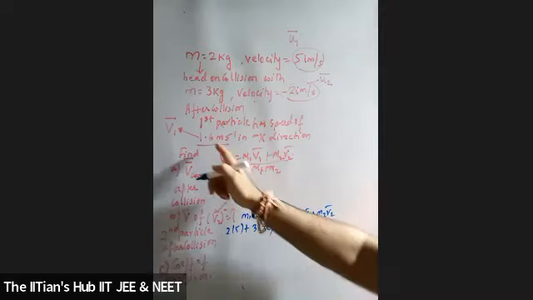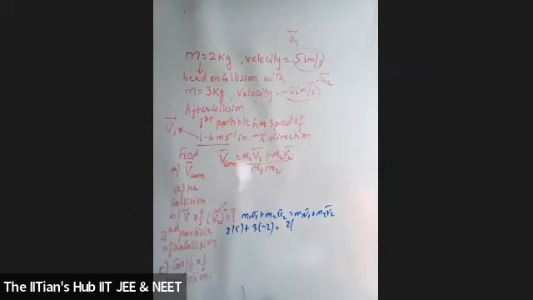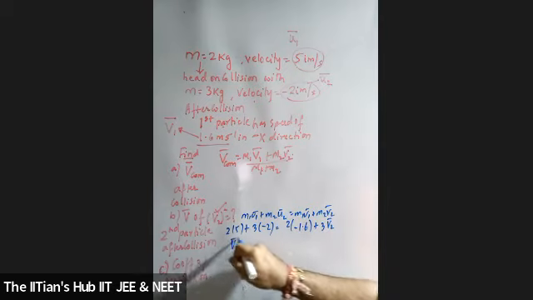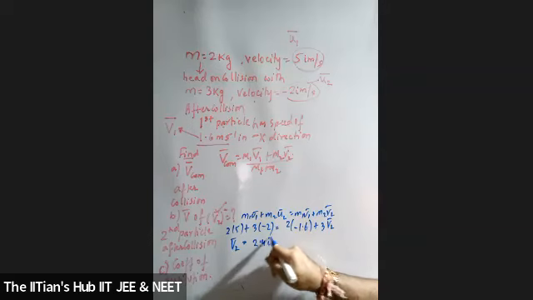Plus M2 is 3 into V2. You'll get V2 as 2.4 meter per second.